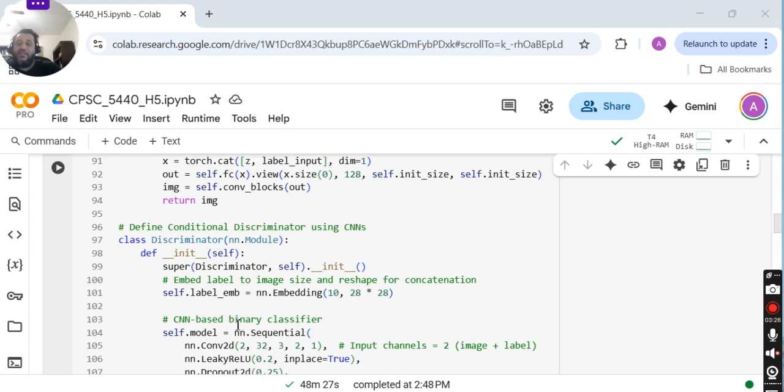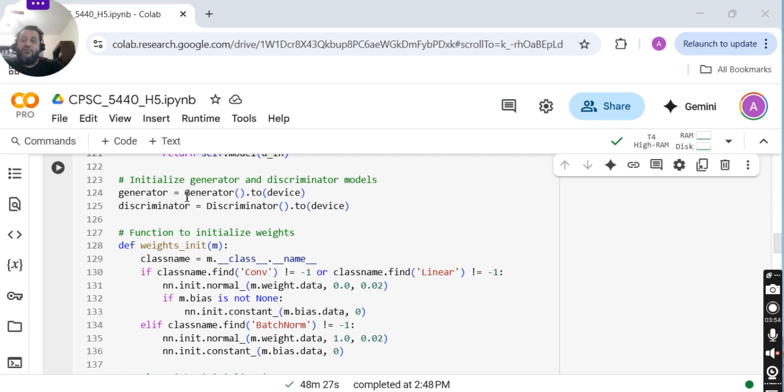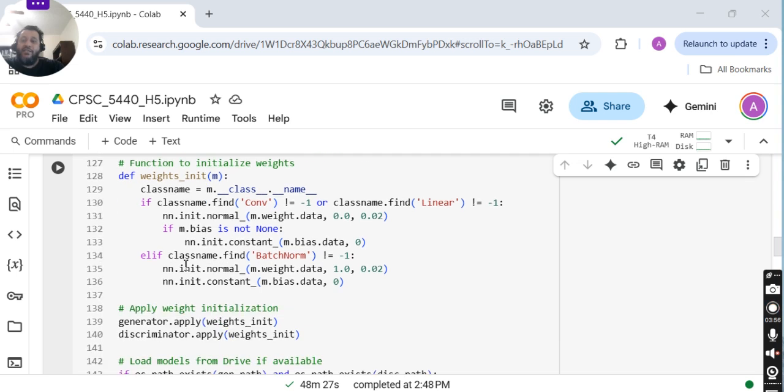And this is the discriminator class. Here it is using Conv2d, LeakyReLU, Dropout, ZeroPad2d and BatchNorm2d. The purpose of using the LeakyReLU instead of the regular ReLU is to make sure that the values do not go out of bounds. If they do, then this API takes care of that. And here I'm just invoking these two classes.